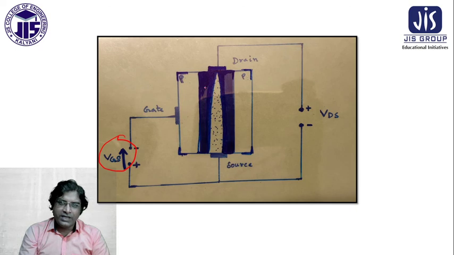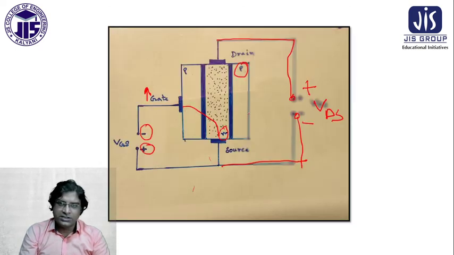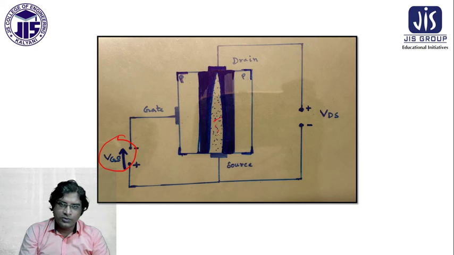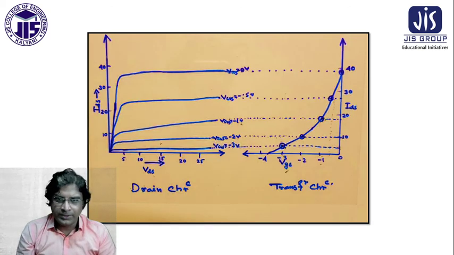You see there is a field being created, an electromagnetic field. Here a field is created which can control this current flow. This current flow is controlled by this field. You see there is a huge field, and this current is also controlled by this field. Then what happens actually?